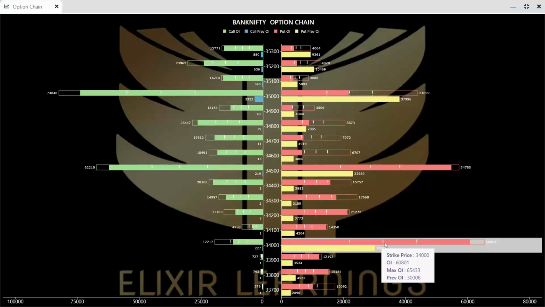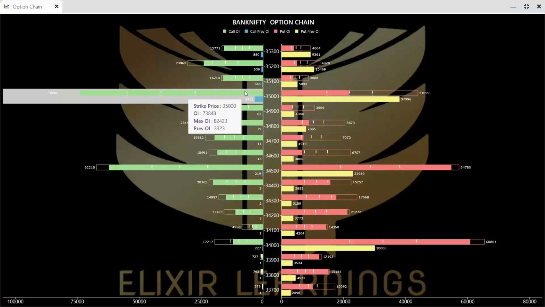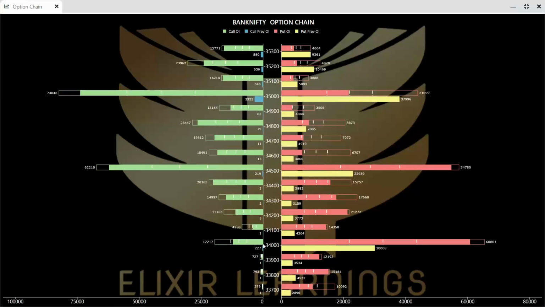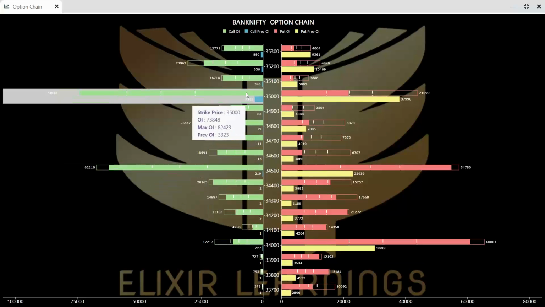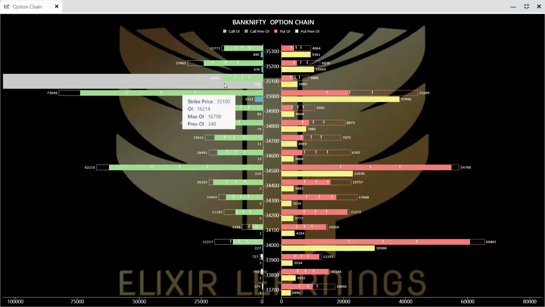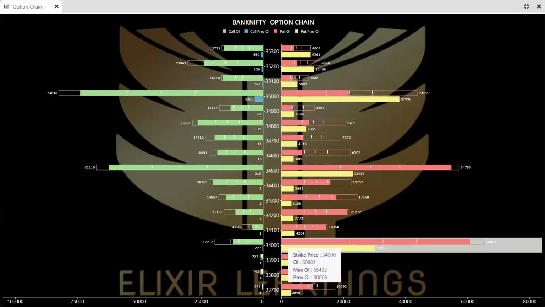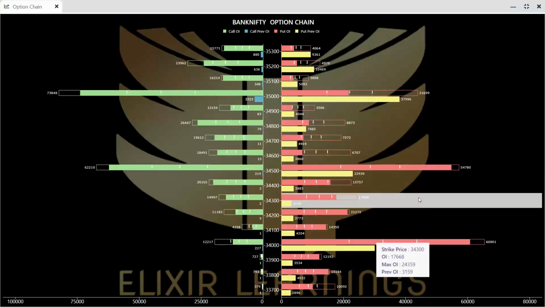Once this lower support gets broken in the option chain and we see 34,000 unwinding start to happen, we can expect a big fall. Otherwise, the upper limit now for Bank Nifty will be the 35,000 strike price, and the lower limit can be the 34,000 strike price. The moment we see prices reaching around 35,000, there can be a possibility for prices to take resistance and then again come down. And if we see prices reaching around 34,000, we should see prices take support and again move